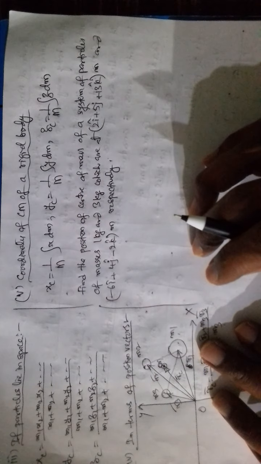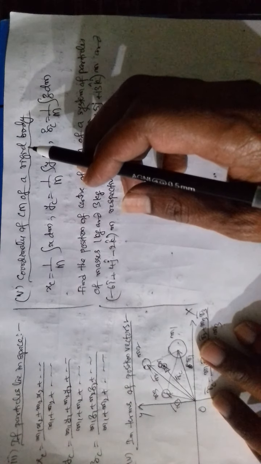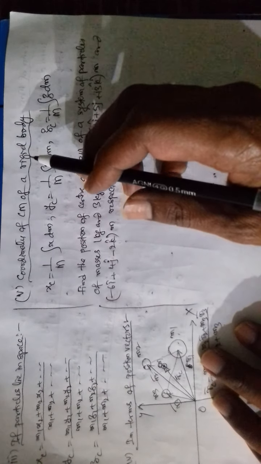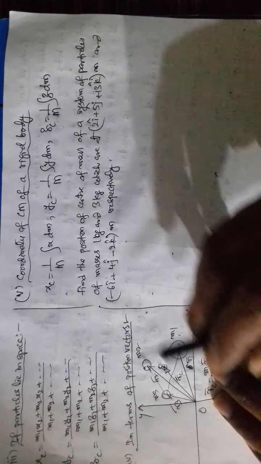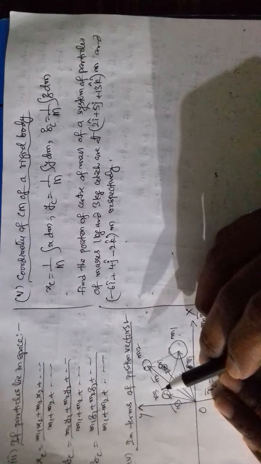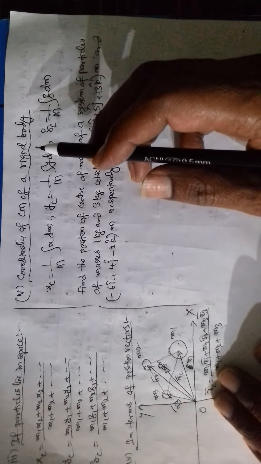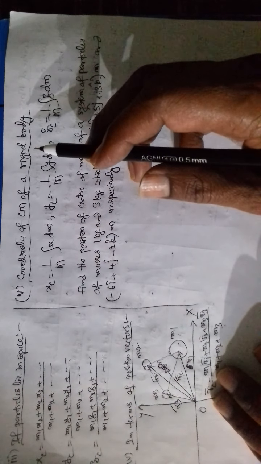Now suppose the center of mass of a rigid body is asked. The difference between a system of particles and a rigid body is that in a system of particles there is a gap between any two particles, but in a rigid body the particles are closely spaced, there is no gap between particles.